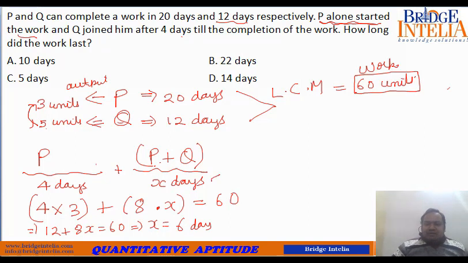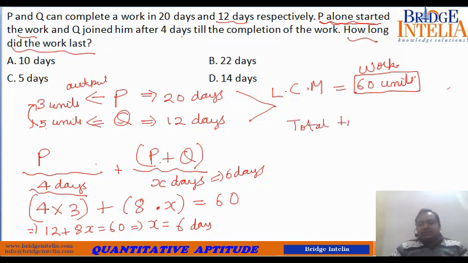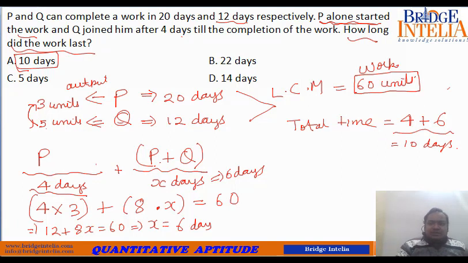That means together they have worked for 6 days, and before that P had worked for 4 days alone. What is the question? How long did the work last? For the first 4 days P was working alone, and together they worked for 6 days. So total time taken is 6 plus 4, 10 days. So let's move to the next one.